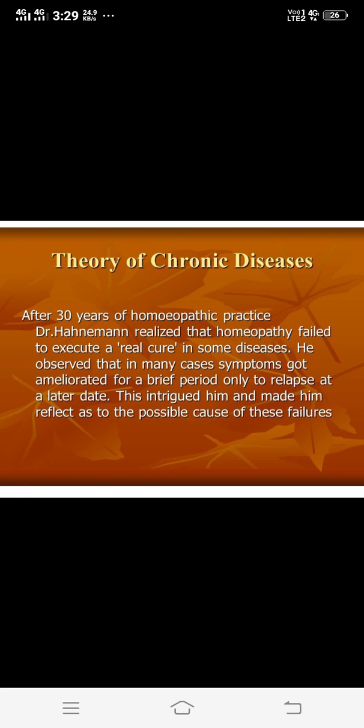In this, they are again divided into single true chronic diseases or complex true chronic diseases. The single chronic diseases are psora, sycosis and syphilis, and the complex true chronic diseases are psora-sycotic, psora-syphilitic, sycosyphilitic, and psora-sycosyphilitic. So this is the classification of diseases in short, what we studied in second year.